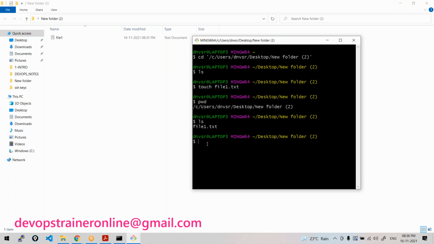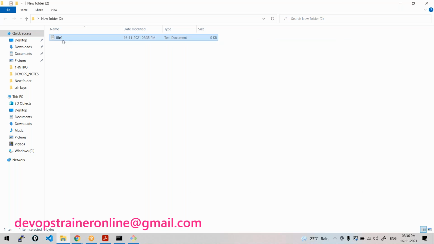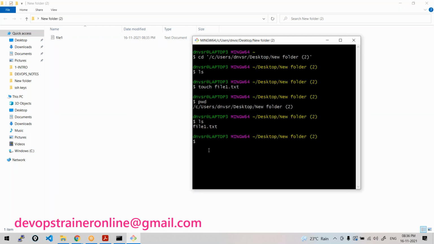Now let's suppose I want to create a copy of this file. How do you do that? Through the GUI, right click, copy, and you may paste it. Or else from the command line, there is another command called cp. That's a Linux command. I am showing you how to navigate and work with files and folders in your Linux operating system. We'll first understand the difference between GUI and CLI here, then we'll do it on CLI.